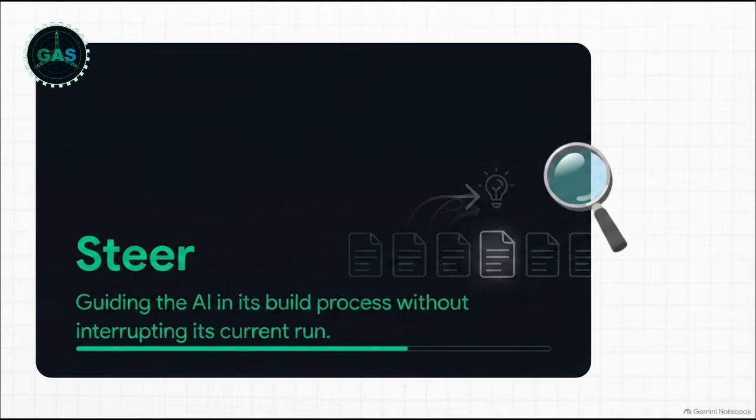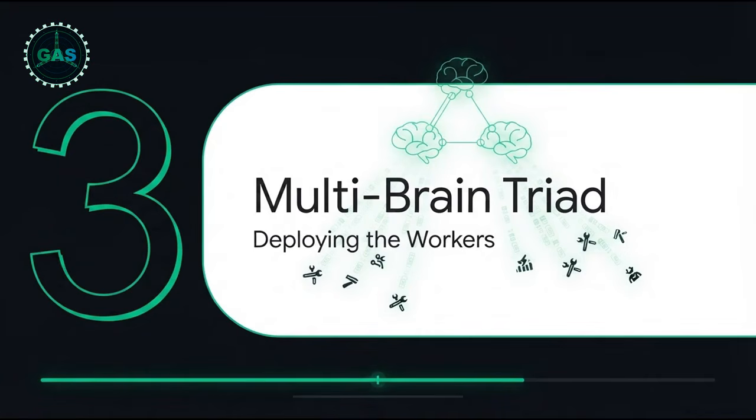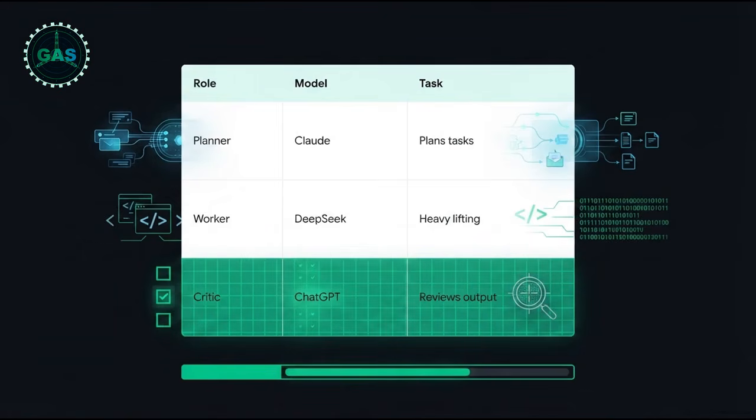That brings us to part 3, the multi-brain triad strategy, deploying the workers. So now that our environment is locked in, we need to hire our digital employees. And just like a real company, you wouldn't assign every single job to the exact same person, right? We're going to build a corporate team by assigning different AI models to specific roles based on what they're naturally best at. First, we use a highly nuanced, intelligent model like Claude Opus 4.7 as the planner.